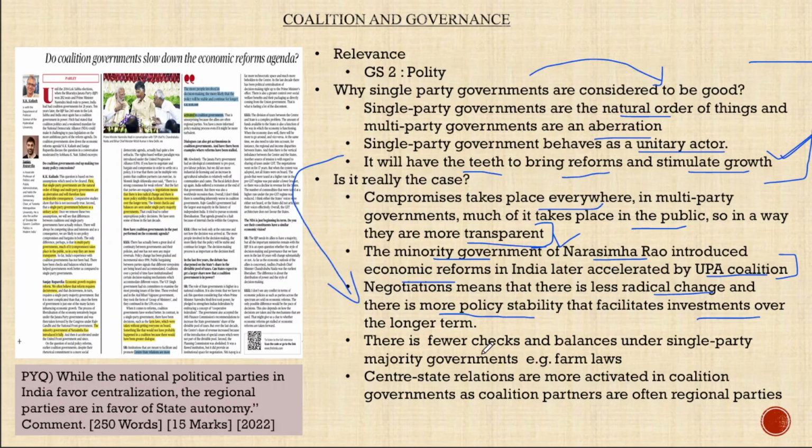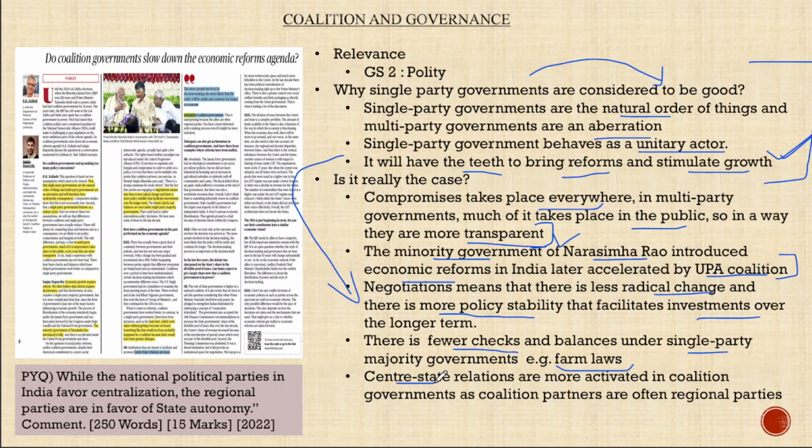The next point is that there are fewer checks and balances under a single party majority, which is common sense. One example that the article gives is the farm laws, which had to be taken back because there was no consensus among all the parties. Some of the MPs were suspended when these bills were passed, and it had to face huge resentment on the streets. So in a multi-party government or in a coalition, there will be more consensus building, and such resentment can be avoided.